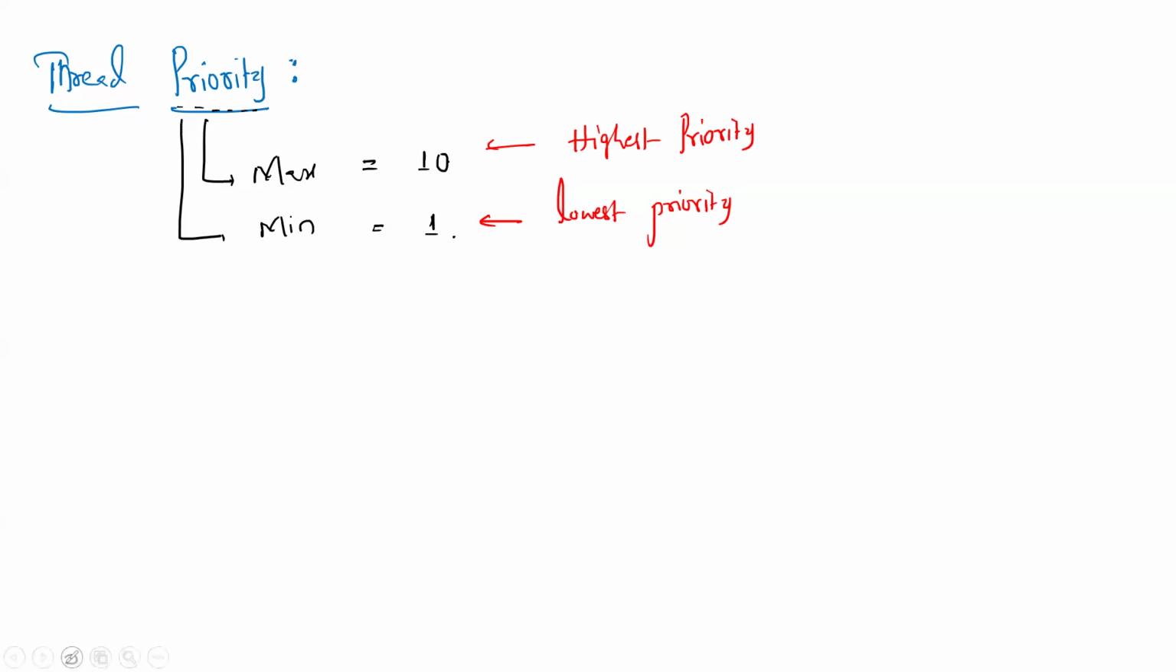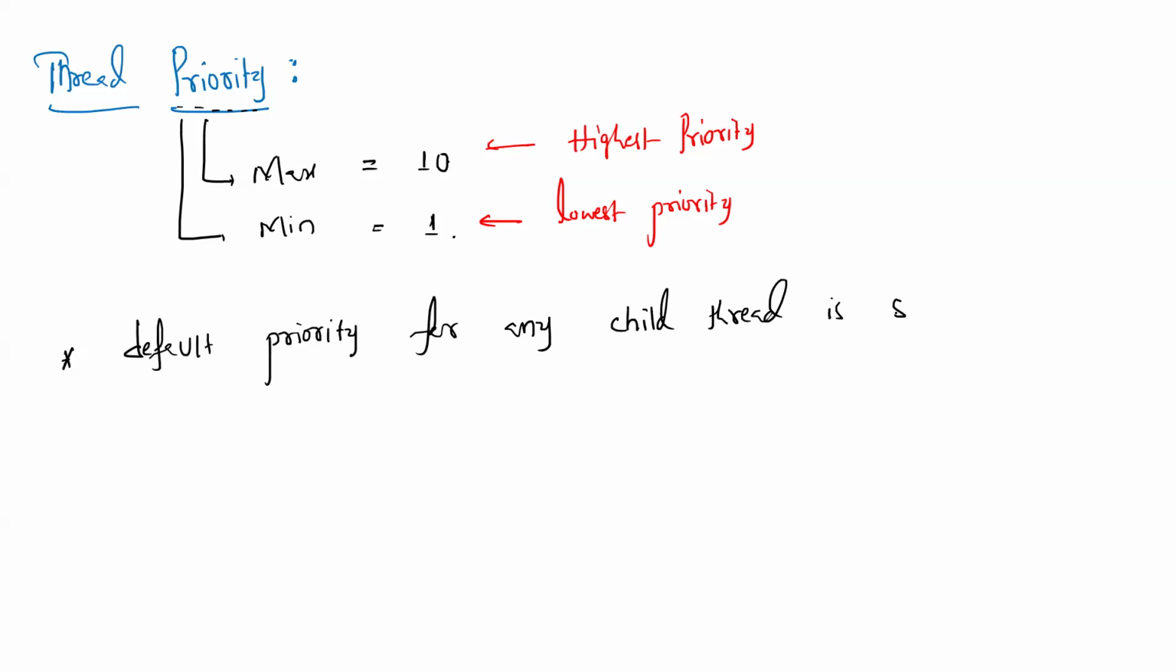Then the next point is default priority. The default priority for any child thread is the same as its parent thread.